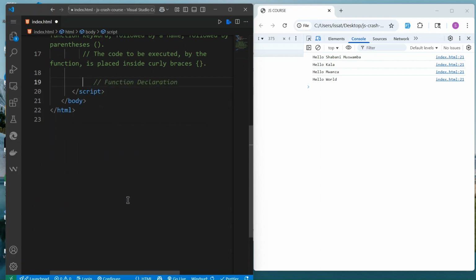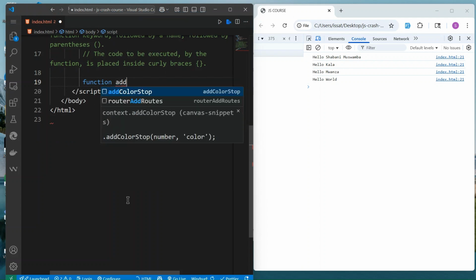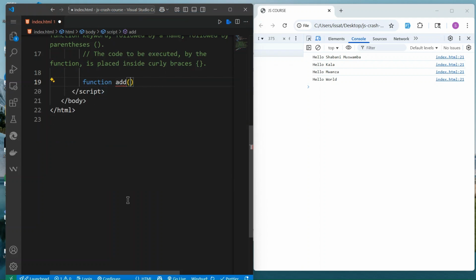You can also do, for example, a function, say add.